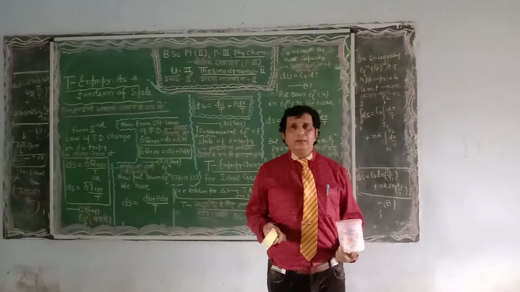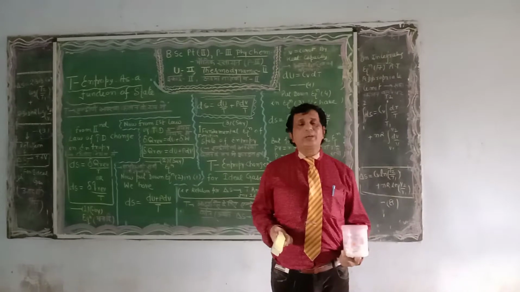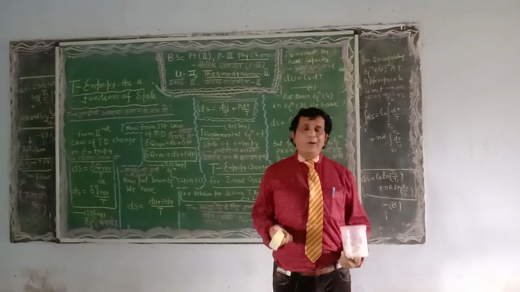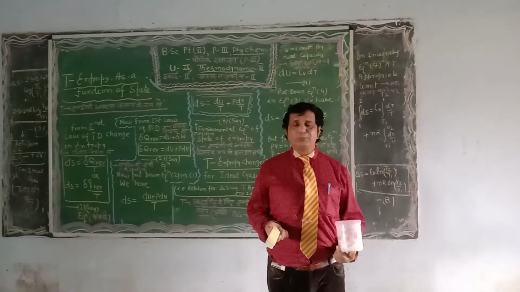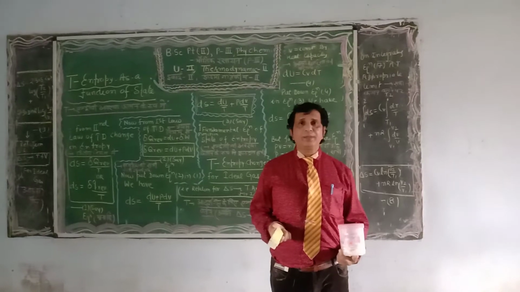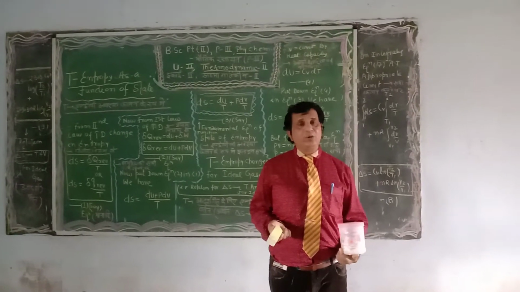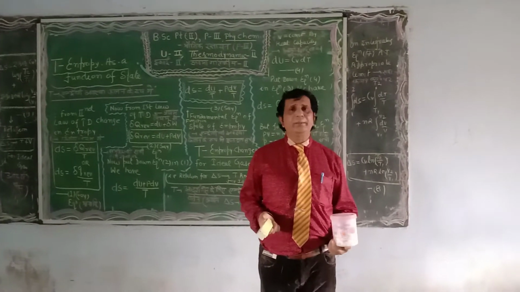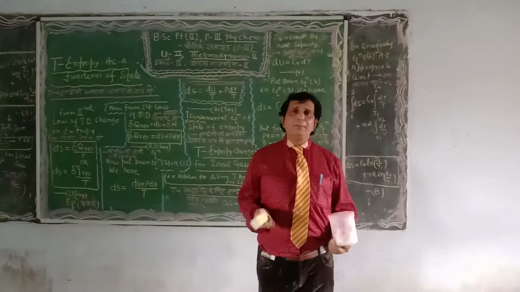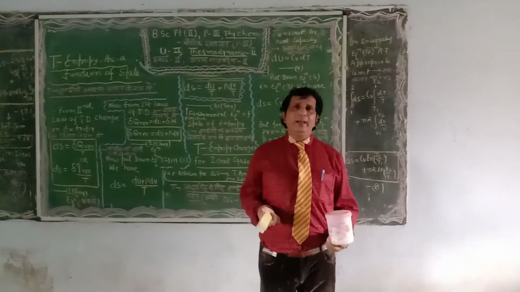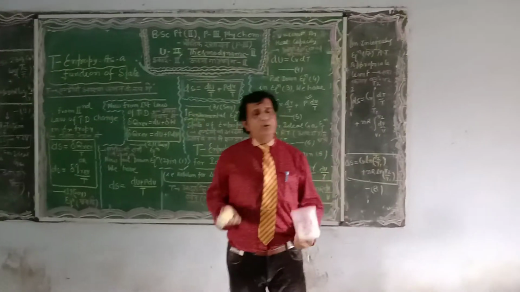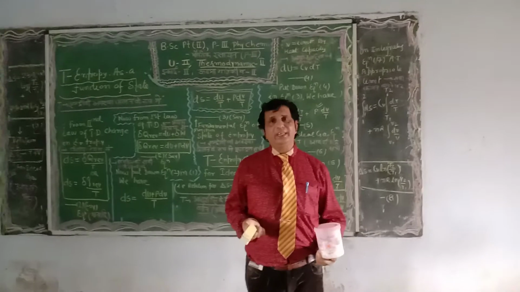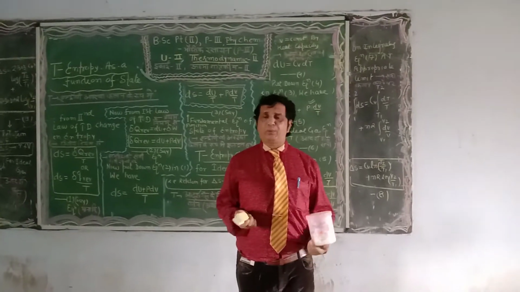Dear students, first of all, I bring to your kind notice our previous lecture, in which we defined the Clausius inequality theory. On the basis of the Clausius inequality, we defined reversible and irreversible processes, and in modified form, spontaneous and equilibrium processes.